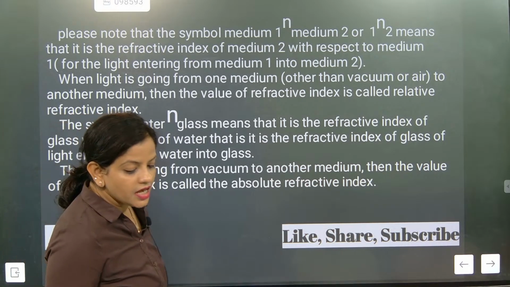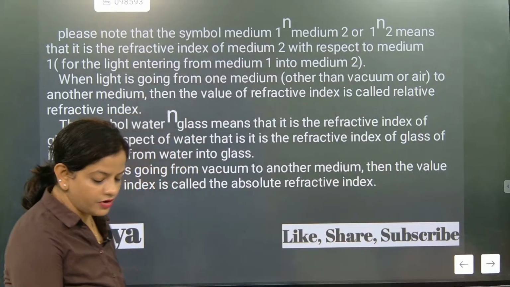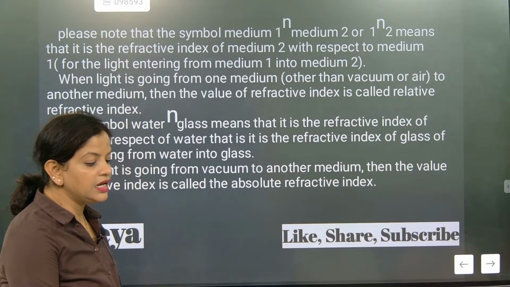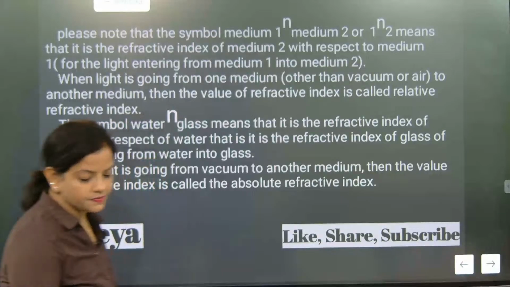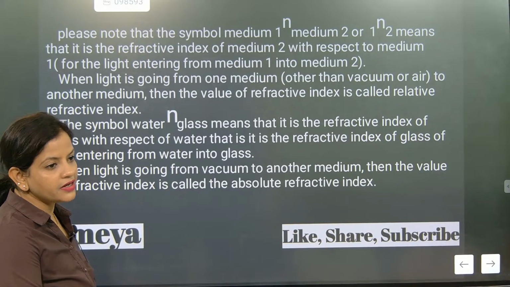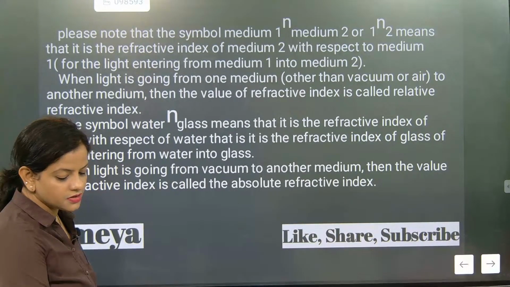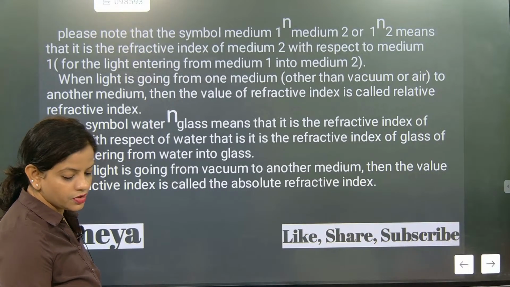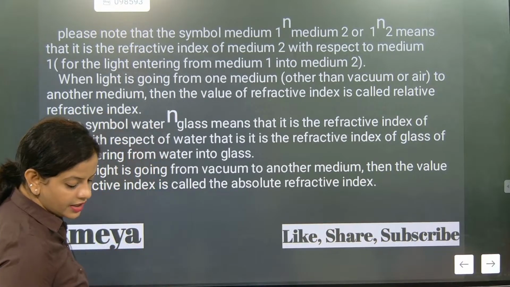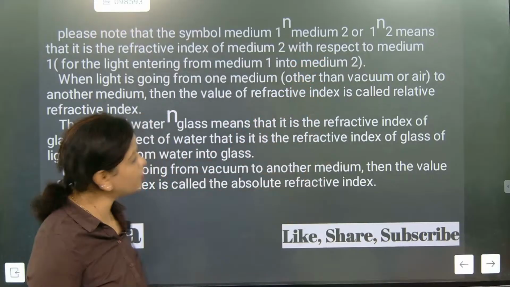First one is absolute refractive index. Second one is relative refractive index. Absolute refractive index and relative refractive index. So two are there. Their simple medium 1 to 2. So how are we going to read it?